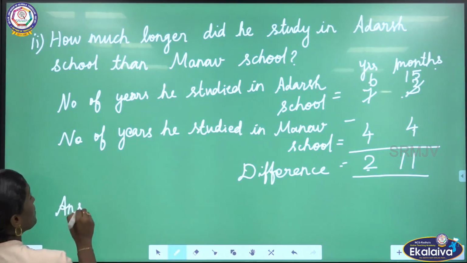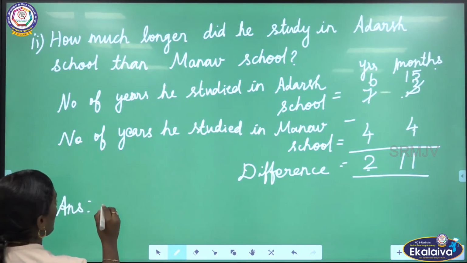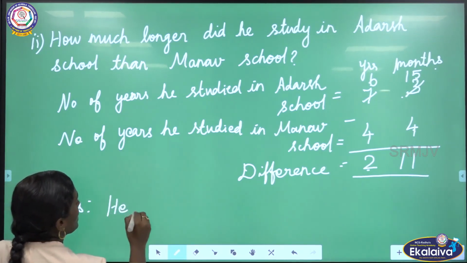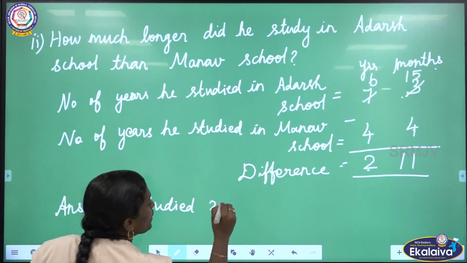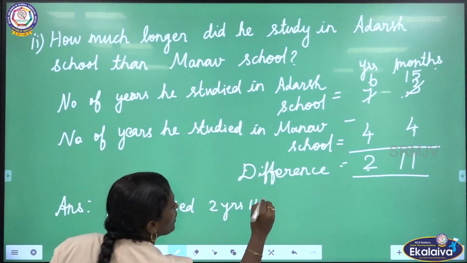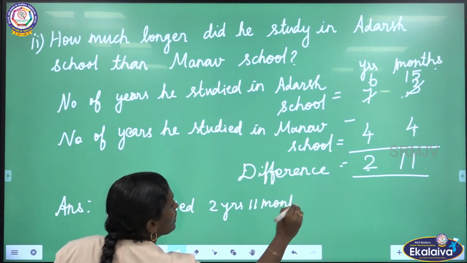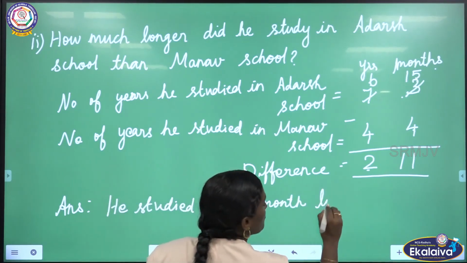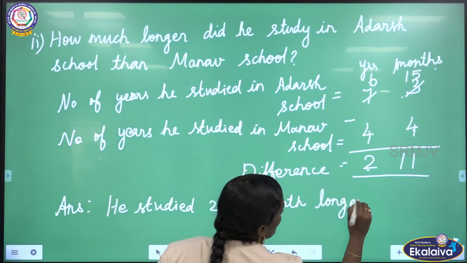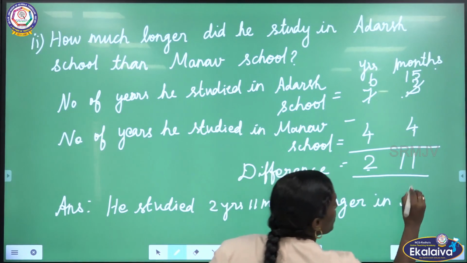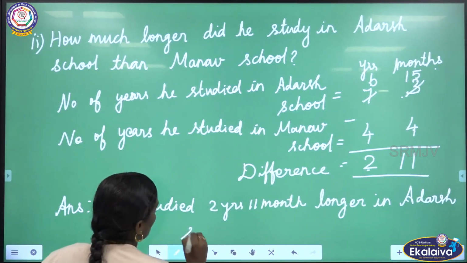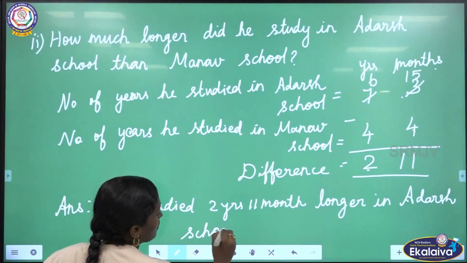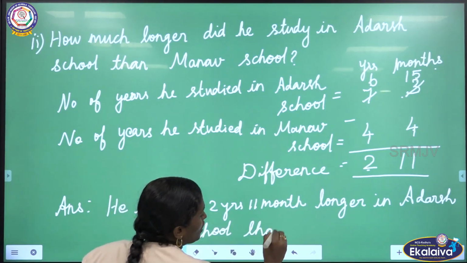Okay. So let us write the answer statement. He studied 2 years 11 months longer in Adarsh school than Manav school.